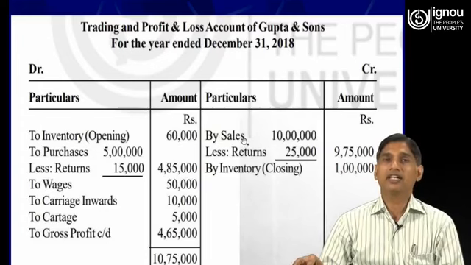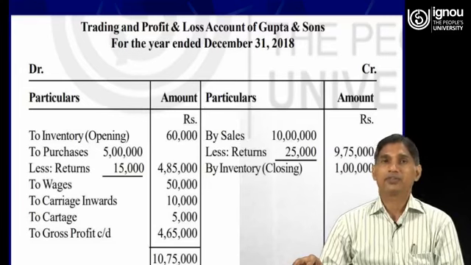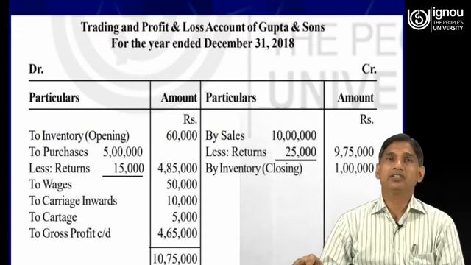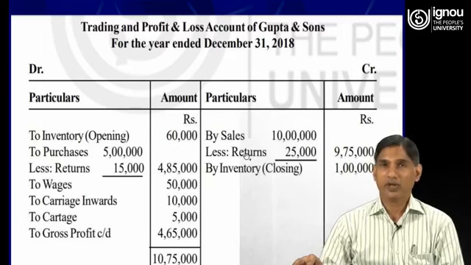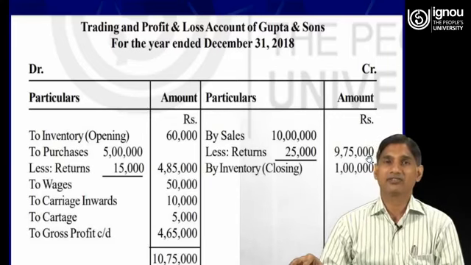Now in the credit side of the trading account, I have told you that at the top of the credit side we generally write sales. So sales is provided in the trial balance, rupees 10 lakh, less sales return, again provided in the trial balance, 25,000. So the net balance is 9,75,000, that is net sales.